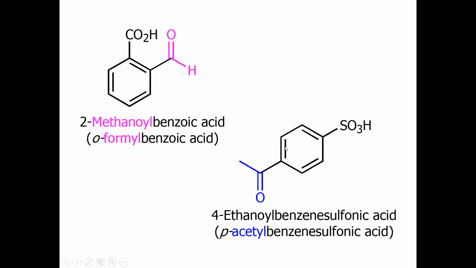Now, let us take another example. Let's say, for example, we have a sulfonic group having predominance over the carbonyl group, whether it is aldehyde or ketone. Now, see, this sulfonic group is present in this benzene ring at carbon number 4. It will be named as 4-ethanoyl, because as we have already shown in the previous slide, if we have the ketonic group, it will be named as an alkanoyl group. It's 4-ethanoyl benzene sulfonic acid. In common name, it will be named as para-acetyl benzene sulfonic acid.